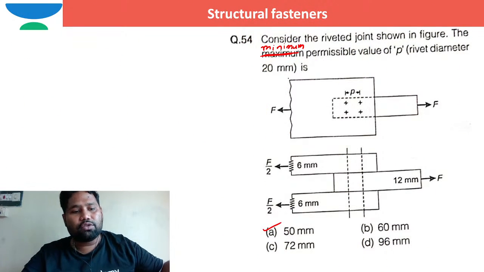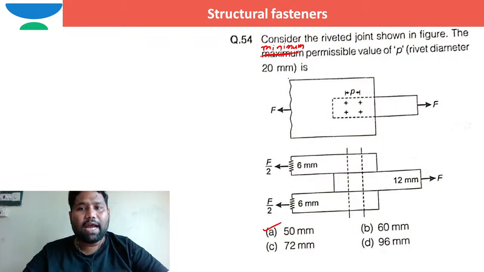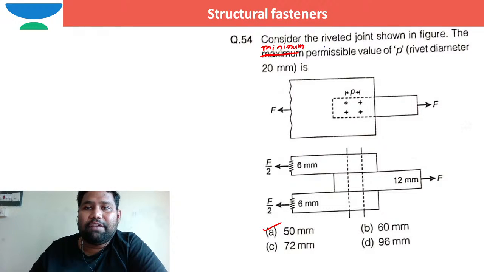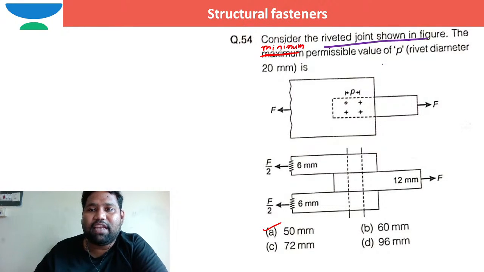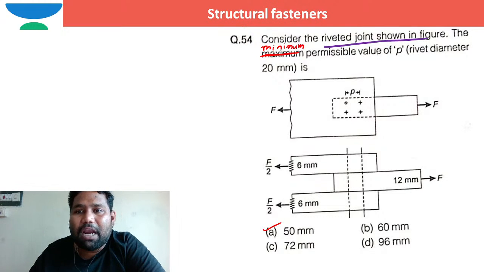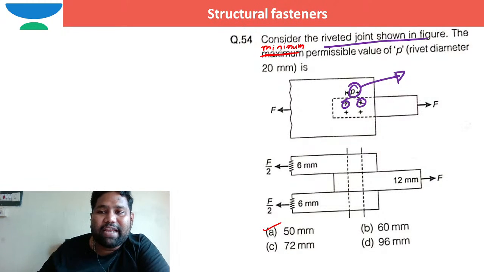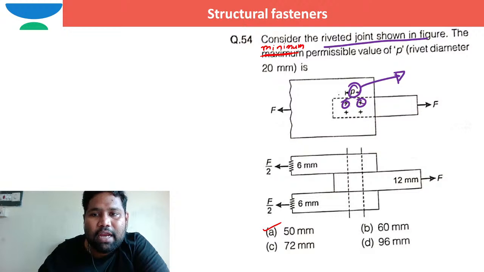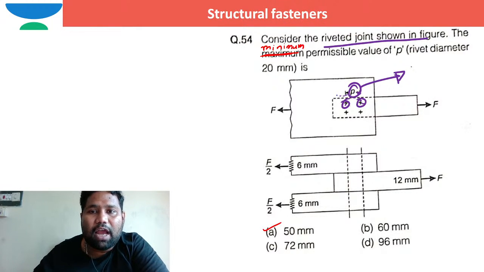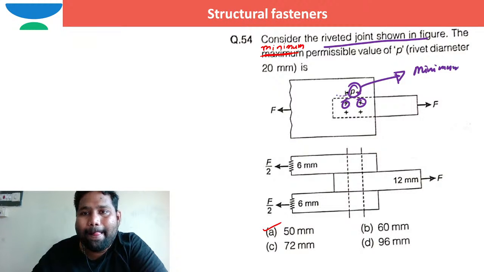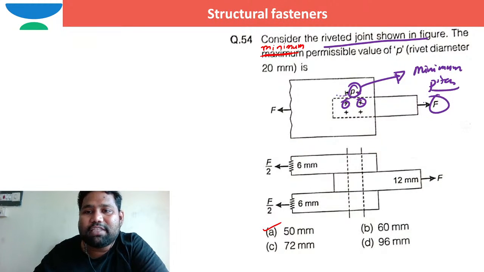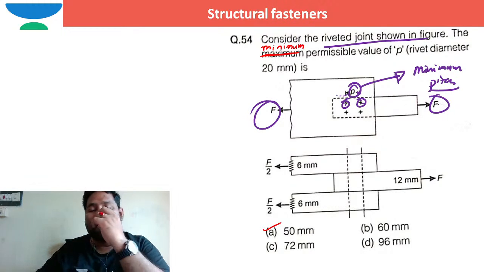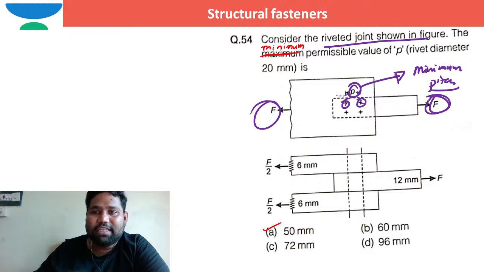I hope you are able to see this question now. Consider the riveted joint shown in the figure. What is the minimum permissible value of P? P stands for pitch, because pitch is the distance between two adjacent rivets or bolts in the direction of applied loading. So they are talking about the minimum pitch. The force system is a tensile system of force, because these are tensile forces.